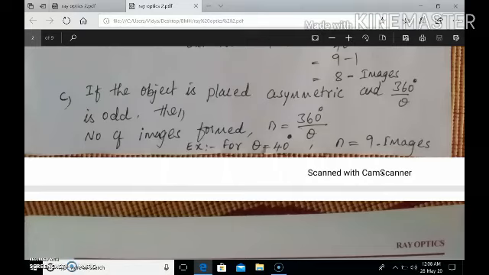For example, theta equals 40 degrees. The object is placed asymmetric about the two mirrors. Then the number of images formed is 9 images. The relation is just 360 by theta, if an object is placed asymmetric and 360 by theta is odd.